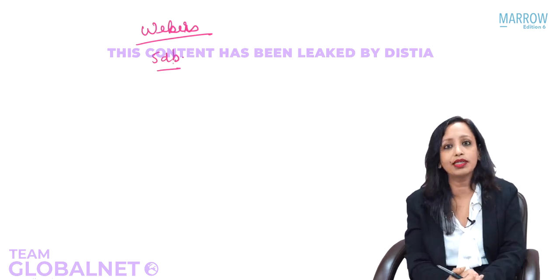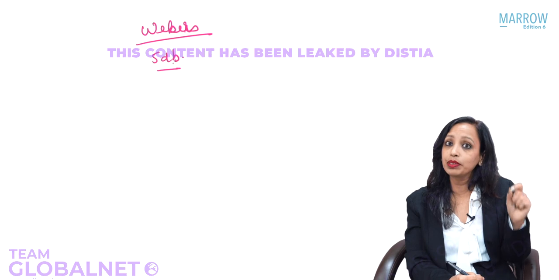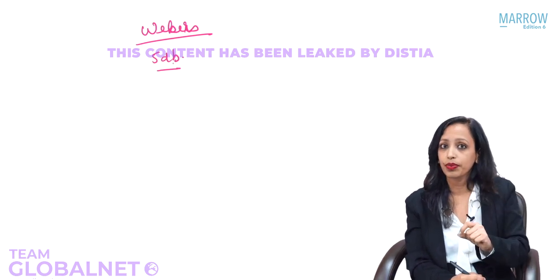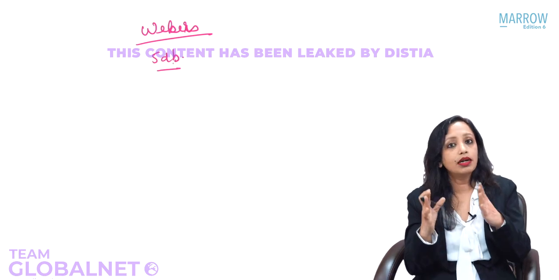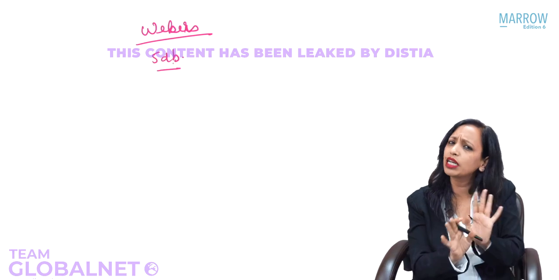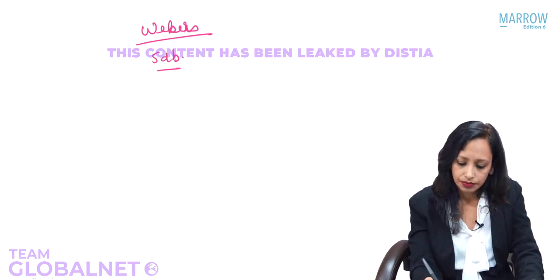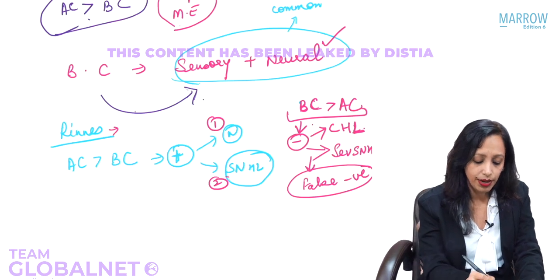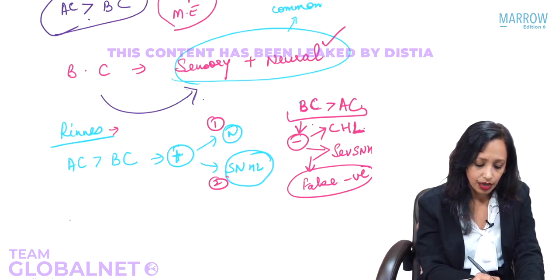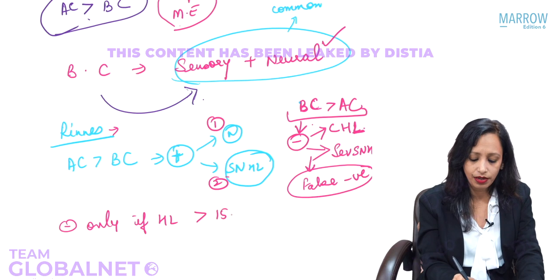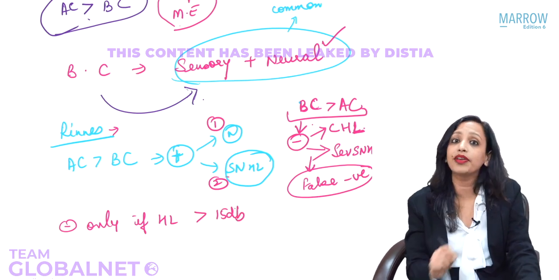Whereas Rinne's is not a very sensitive test. Rinne's becomes negative only if the hearing loss is more than 15 decibel. Which means that if the hearing loss is less than 15 decibel, Rinne's will show that the hearing is normal. It does not pick up any hearing loss which is less than 15 decibel. Whereas Weber's is a very sensitive test.